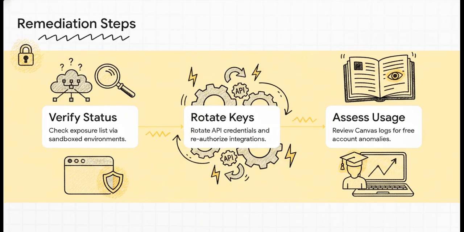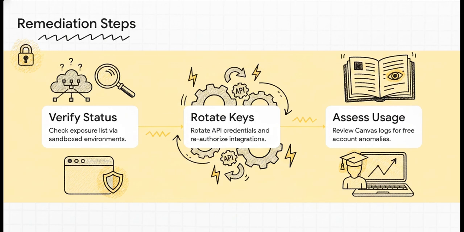For all the IT administrators tuning in, here are your immediate, non-negotiable actions to secure your systems. Step 1, verify your exposure status by checking the ShinyHunters disclosure list. But please, and I cannot stress this enough, IT folks, this list is hosted on threat actor-controlled infrastructure. Only access it using a sandboxed browser or an isolated virtual environment. Do not just click it on your main machine.